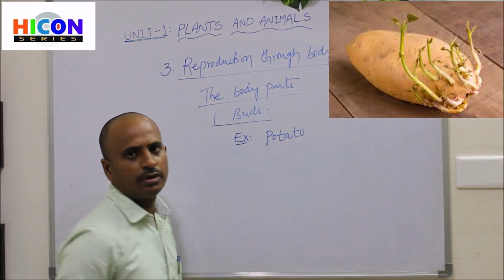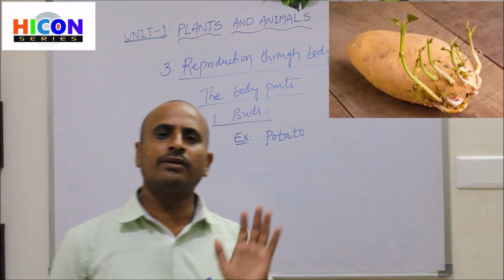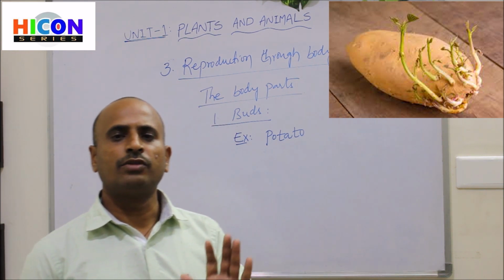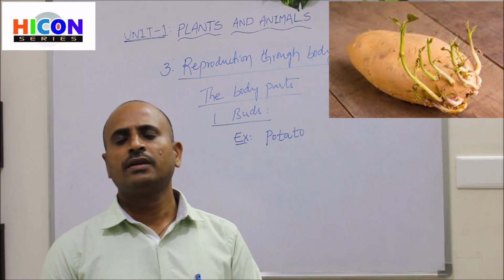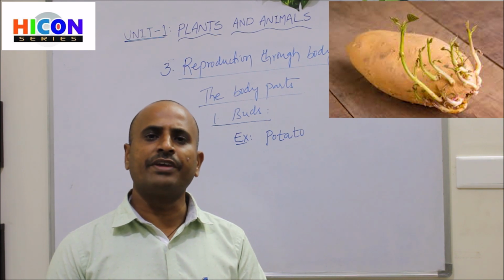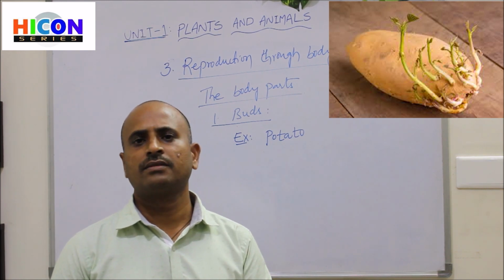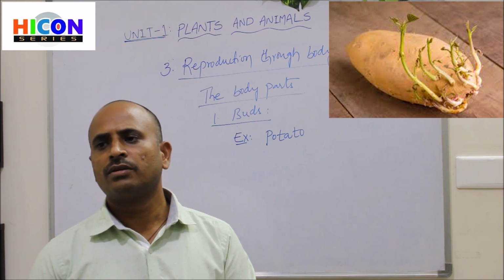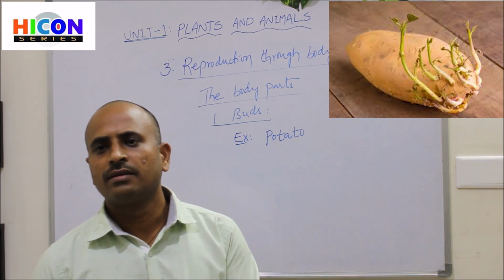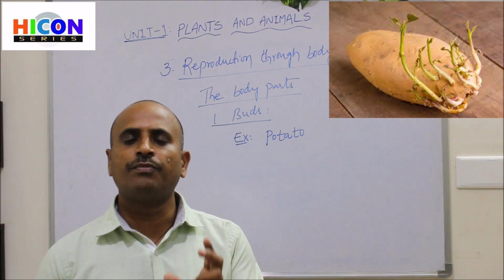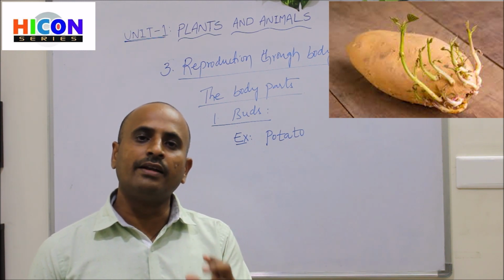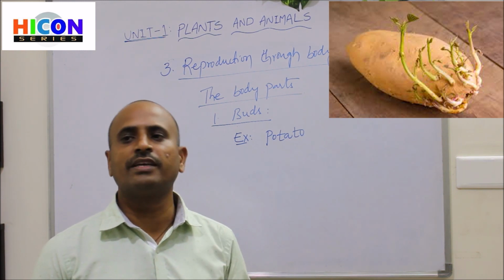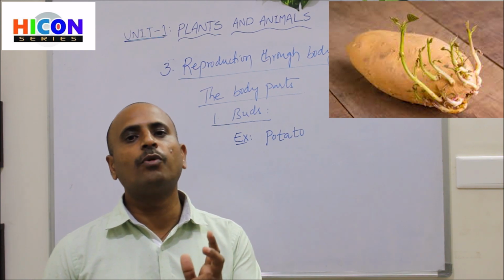Look at the picture of a potato. In the picture you are observing a potato having small green buds. If you cut a piece with a bud and plant that part in the soil, then you will get a new potato plant.